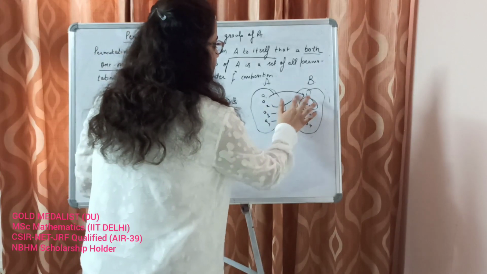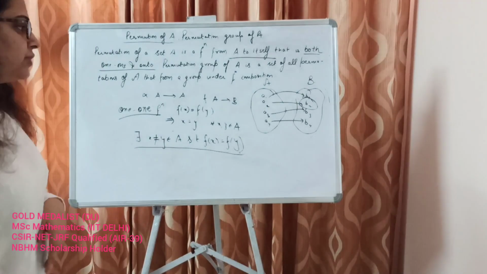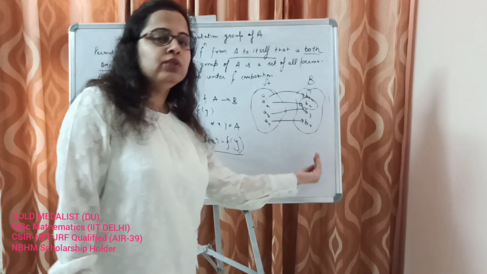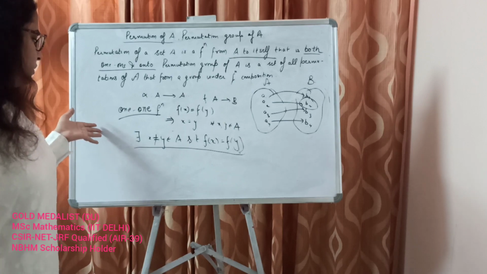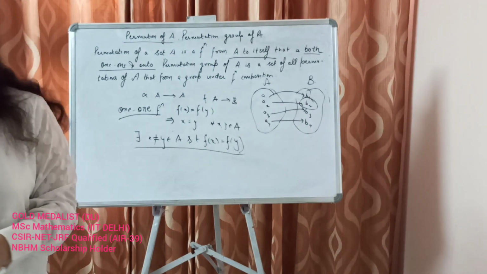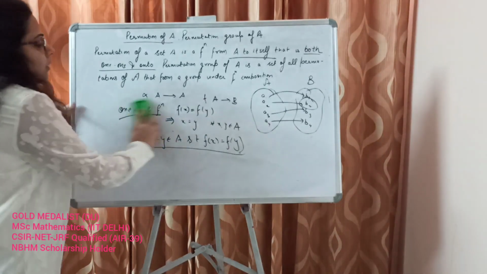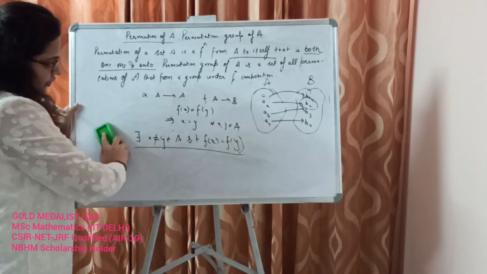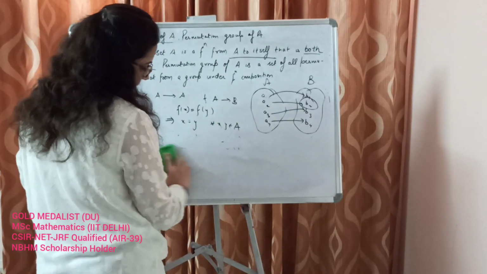If at all it was like this, A1 goes to B2, then we could say that this is a 1-1 function because for every different element we are getting a unique range value. Just negating the statement, we get this statement. So this is the definition of 1-1 function and onto function and a function which is not 1-1. We will consider some examples. You will understand the definition of 1-1 function only by visualizing some examples.